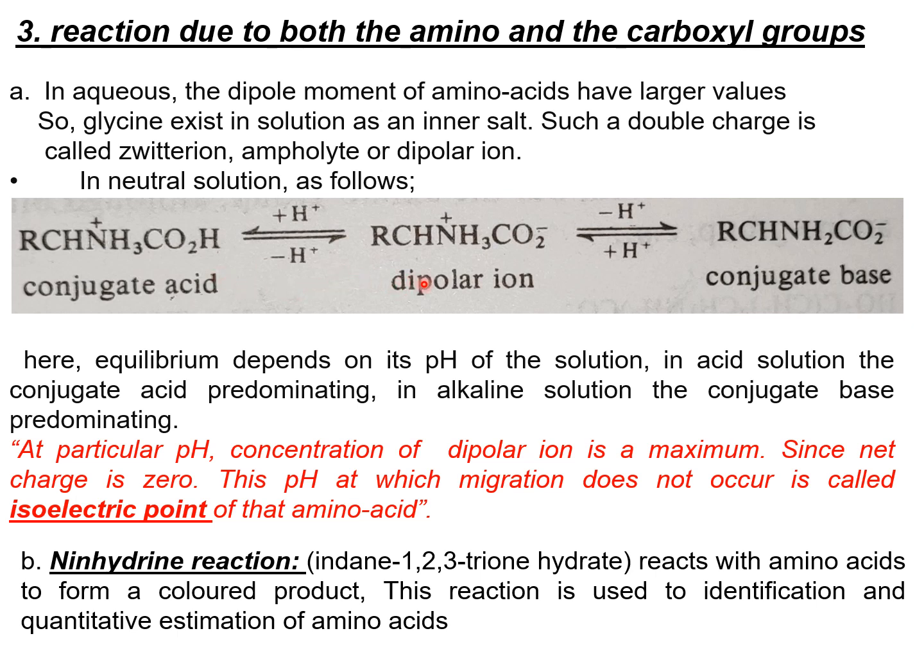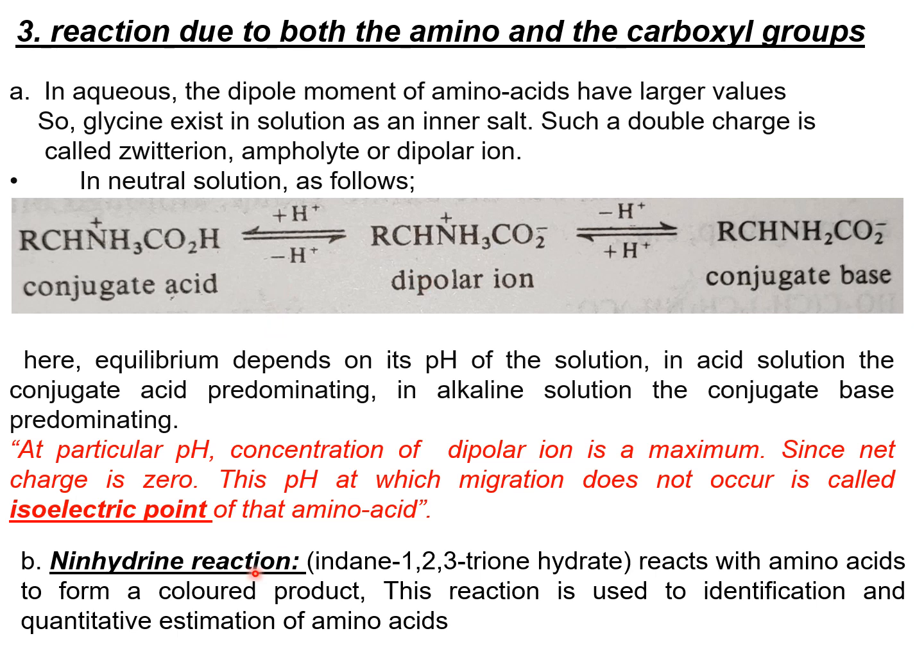See, the position of this equilibrium mainly depends on the pH of the solution. In acid solution, the conjugate acid predominates, and in alkaline solution, the conjugate base predominates. For each amino acid, there is a particular pH value at which the concentration of the dipolar ion is a maximum. Hence, its net charge is 0. So, this pH at which migration does not occur is called the isoelectric point of that amino acid.